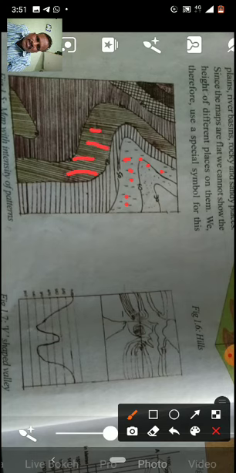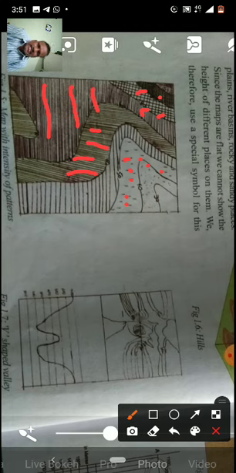This shows the same height of the place. Here you see, children, all parallel lines are there, which means this area is the same height. And here checks are there, and here some thick color is there. Where the same lines are drawn, that shows the same height of the place, children.